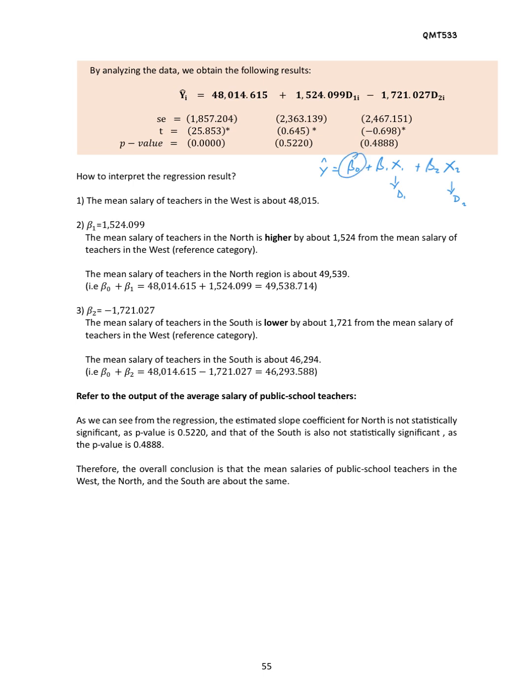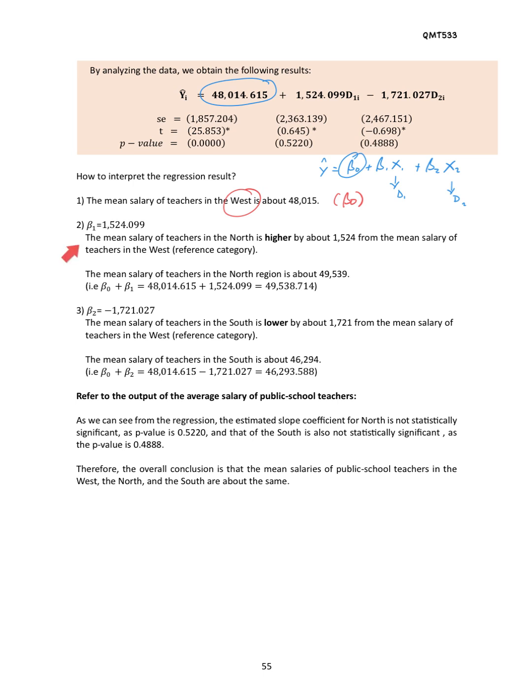Beta naught here refers to this value, 48,014.615. So we can interpret that the mean salary of teachers in the west is about 48,015 ringgit. This is the value for beta naught, our reference category, which is the west region.